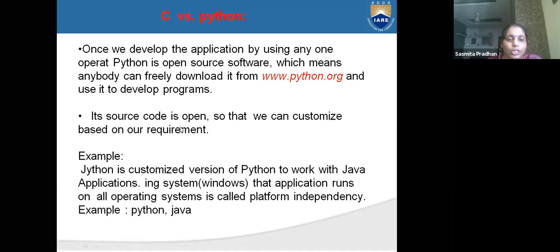Its source code is open. You can download it and customize the source code based on our requirements. Example, JPython is a customized version of Python to work with Java applications. All operating systems are covered, and that is called platform independent.